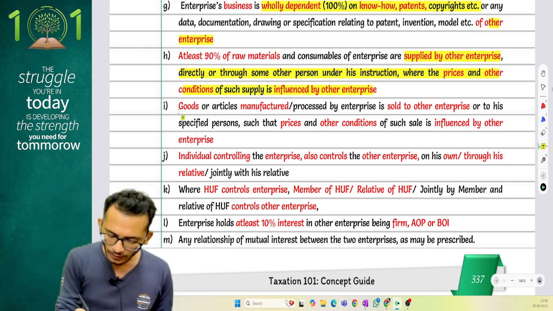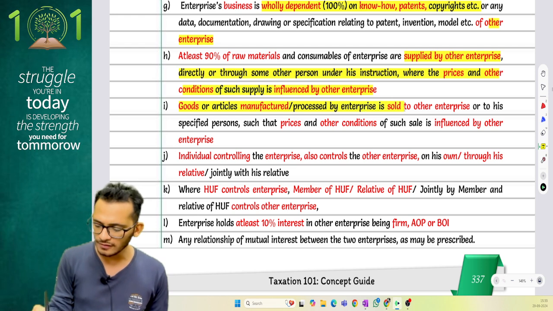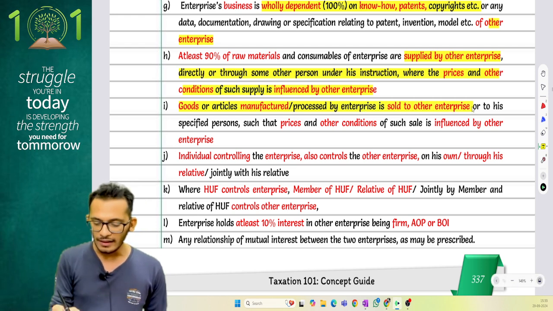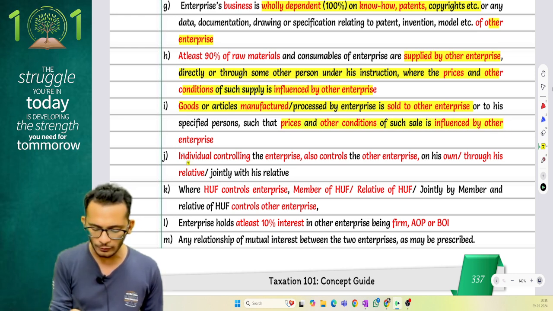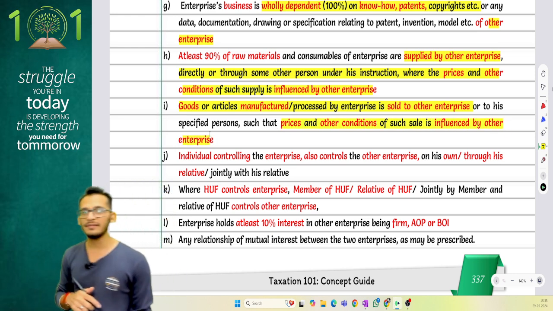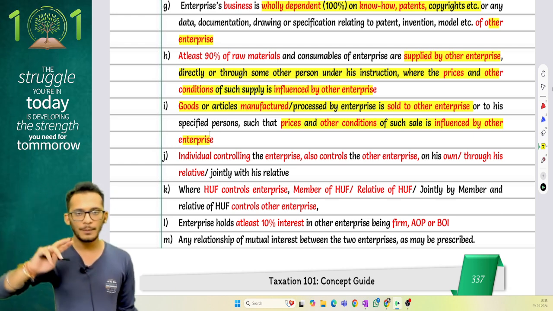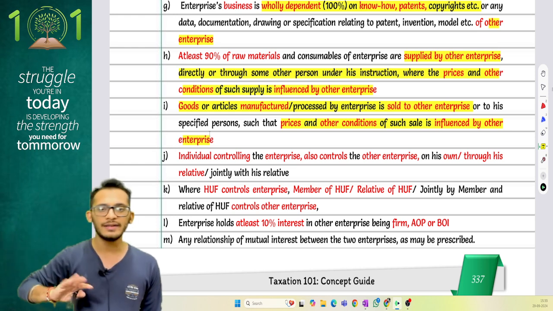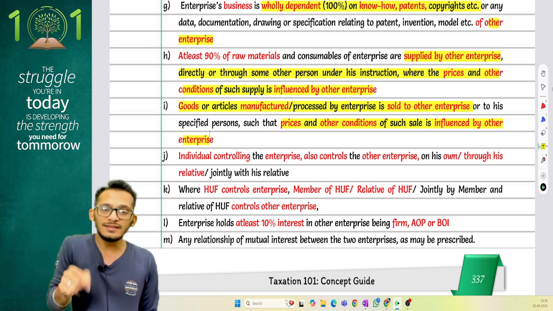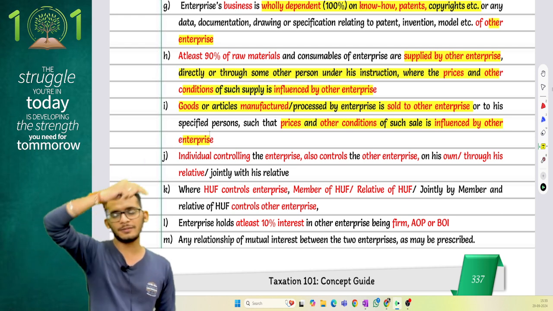Next, goods or articles which are manufactured or processed by an enterprise and sold to the other enterprise, such that the prices and the other conditions are influenced by the other enterprise. Notice one thing very carefully. When it comes to my raw materials, I have to satisfy the minimum 90% criteria. But when I'm selling, there is no criteria. If I'm selling to someone and the price is getting influenced by another person, the other person becomes my AE.